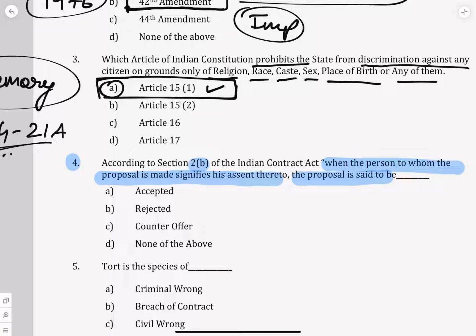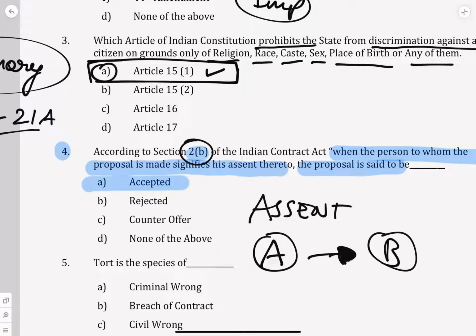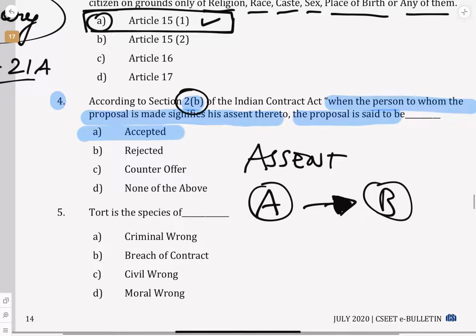There is A and there is B. A is making a proposal to B. Do you want to buy this t-shirt? Who is asking? A. To whom are they asking? B.